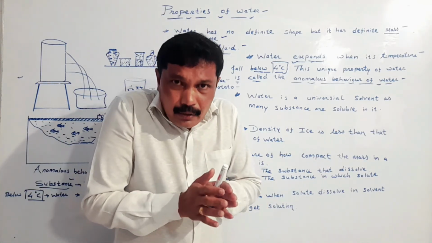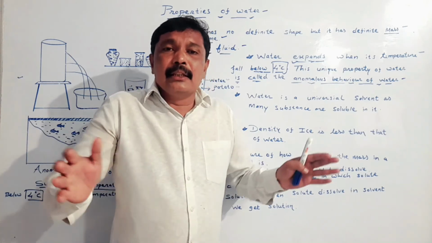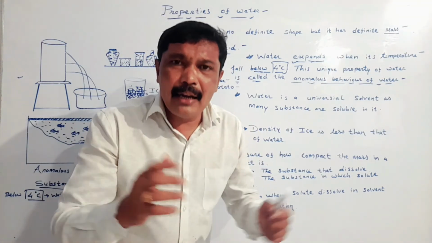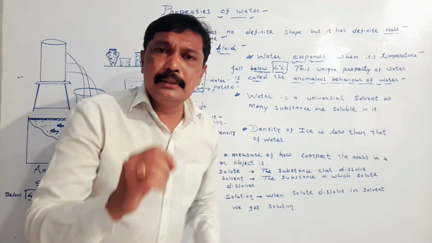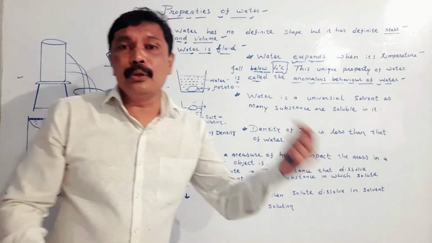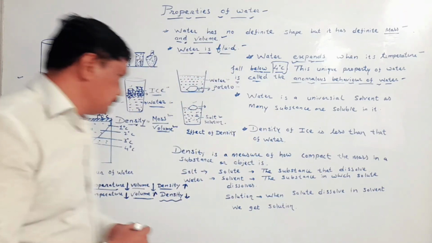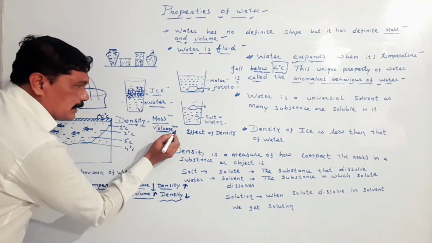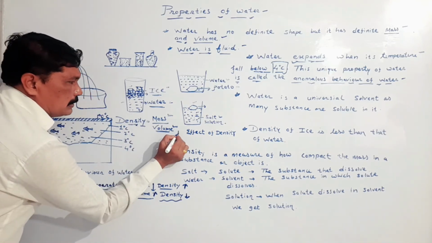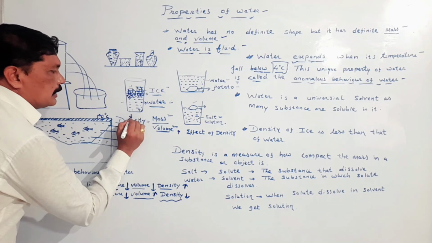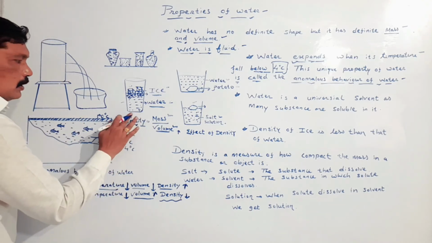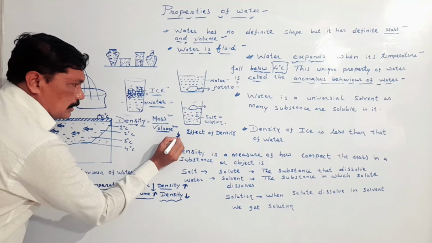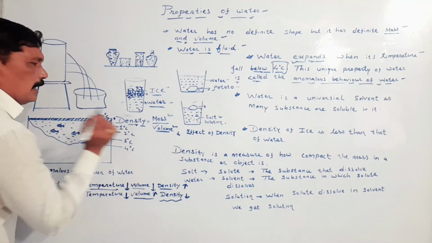Now here density is inversely proportional to volume. So what will happen? If volume is increased, density will decrease. Or if the volume is decreased, then the density will increase.